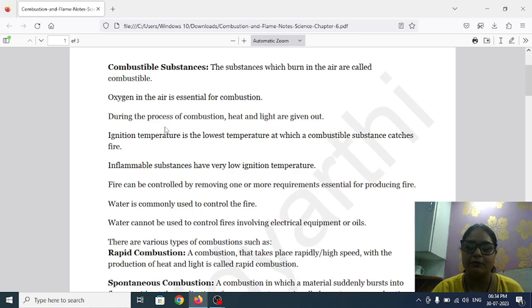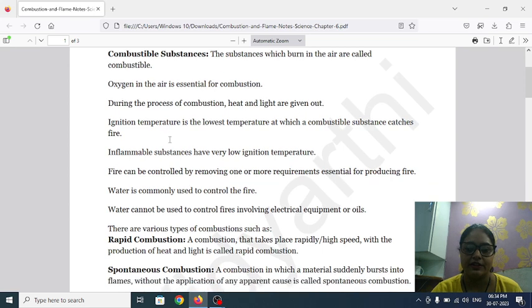Now, during the process of combustion, heat and light are given out. As you know, when we are burning something, heat and light will be generated. Ignition temperature is the lowest temperature at which a combustible substance catches fire. It means the temperature at which the substance starts burning is called ignition temperature.